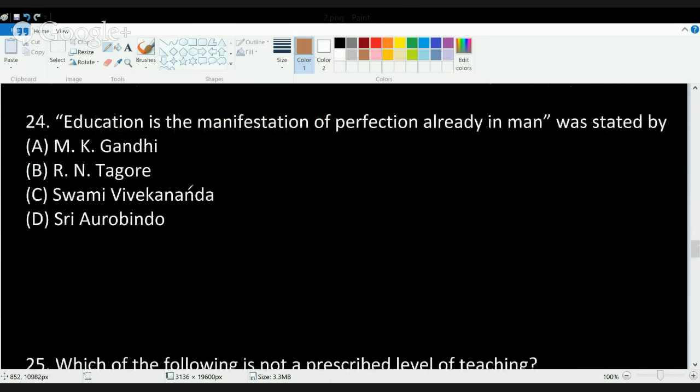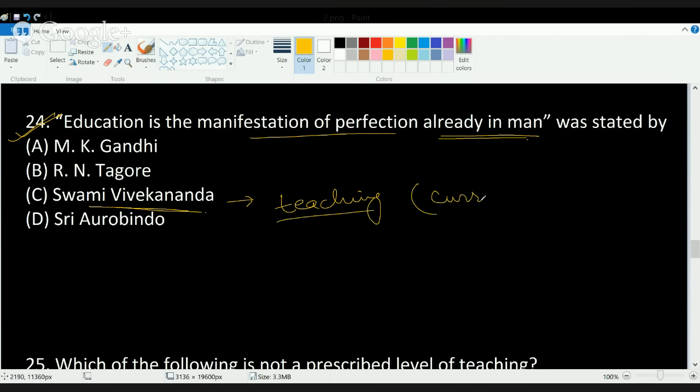The next question is a very direct question and a saying of Swami Vivekananda, that education is a manifestation of perfection already in man. And this saying recently became very popular during the Teachers' Day celebration. Okay, so this is a kind of question that is based on teaching but has an element of current affairs.